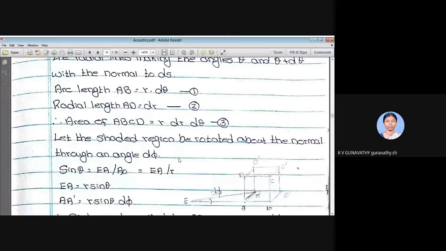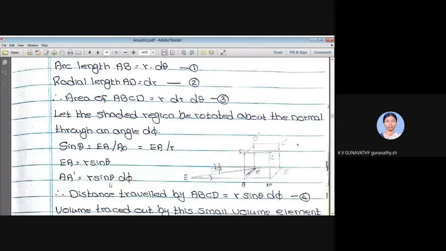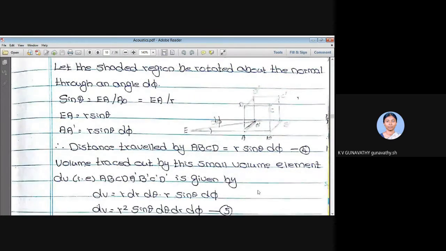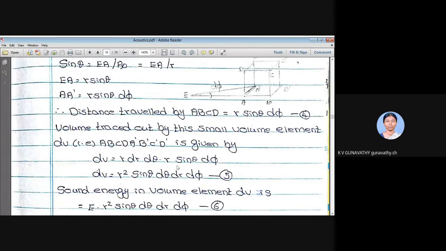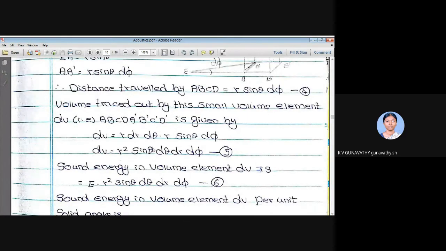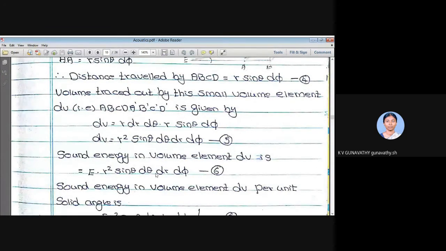Moving through a small angle d phi to the normal, we found the distance moved, which is equal to r sin theta d phi. We multiplied this distance with the surface area to get the volume of this small element dV. Then if E is the energy density per unit volume, the energy in the volume dV is equal to E into this volume. So this is the amount of energy that is radiated in 4 pi directions.